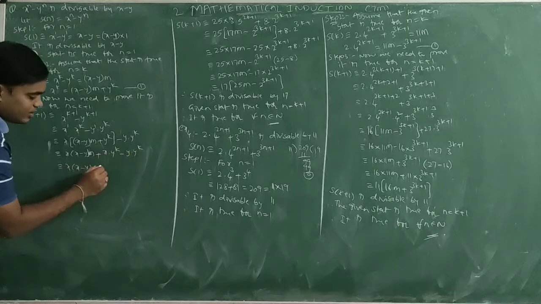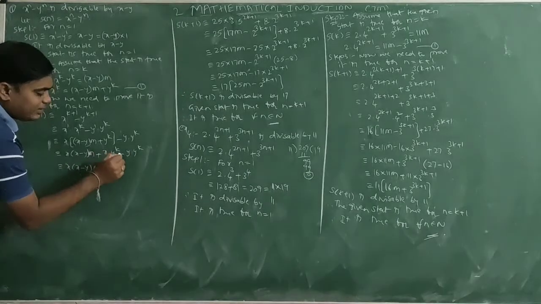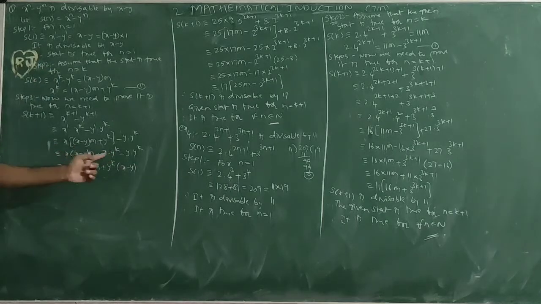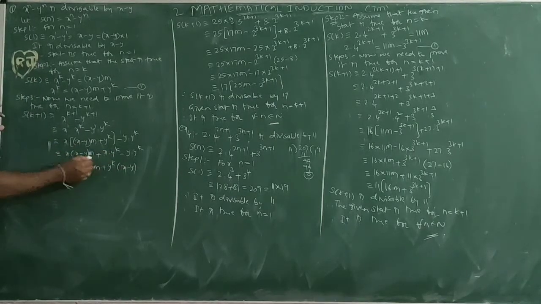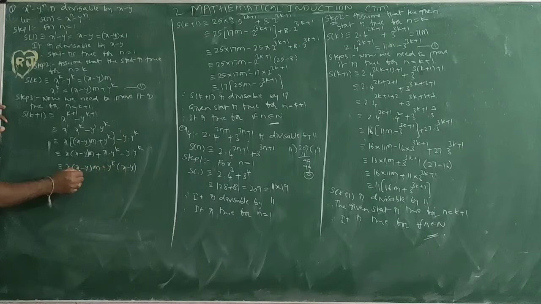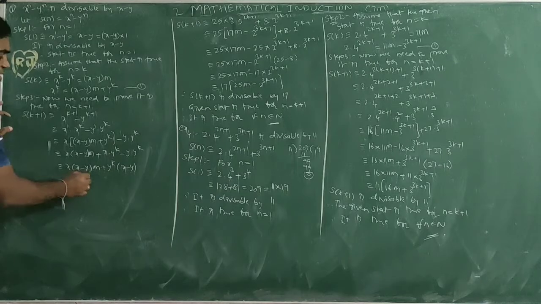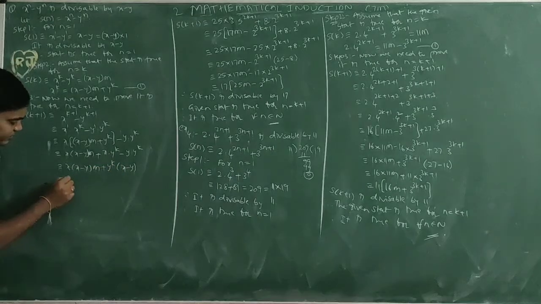In these two terms, y^k is common, with x minus y remaining. Here there are two terms: x times (x minus y) m is one term, and y^k into (x minus y) is another term. In these two terms, x minus y is common.